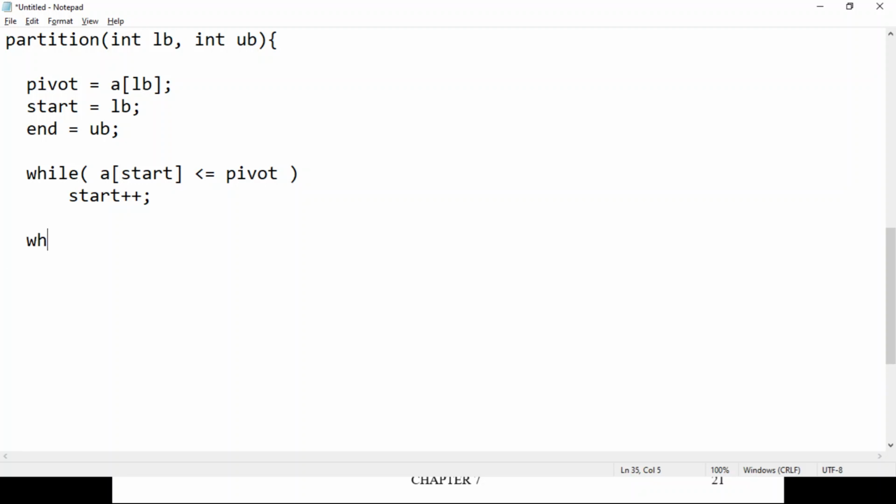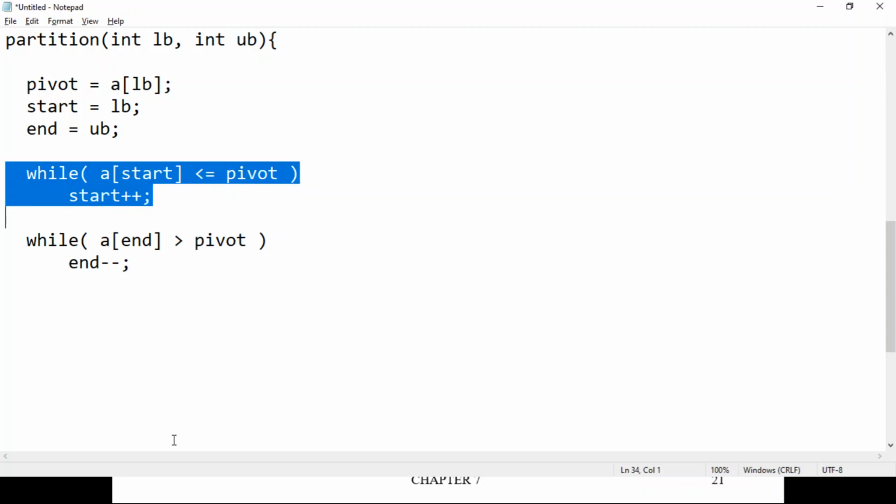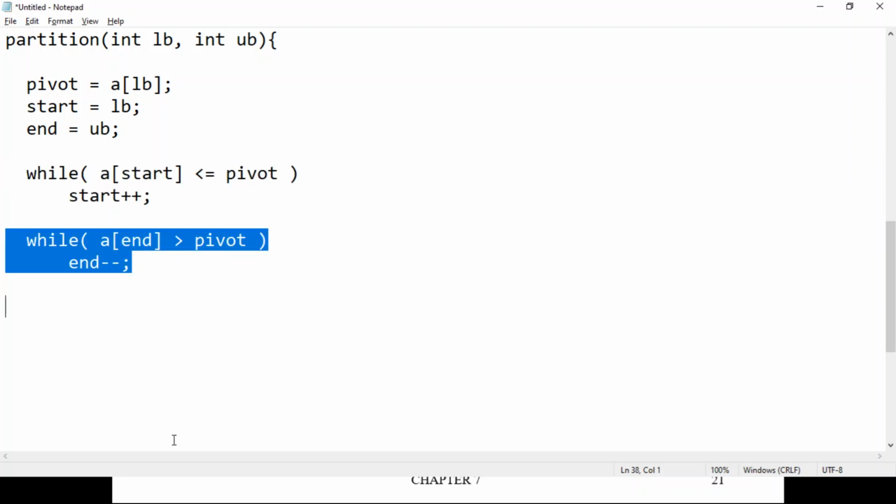Similarly, we will write another logic. Similarly for end, what should we do? As long as the element at end location is greater than the pivot element, we will decrement end. So while a of end is greater than pivot, what should we do? Decrement end, end minus minus. Okay, so this while loop contains only one statement.